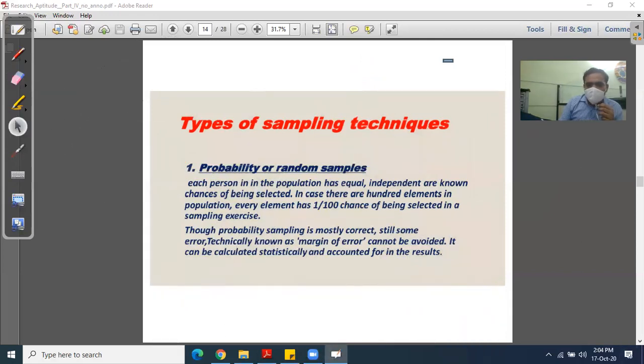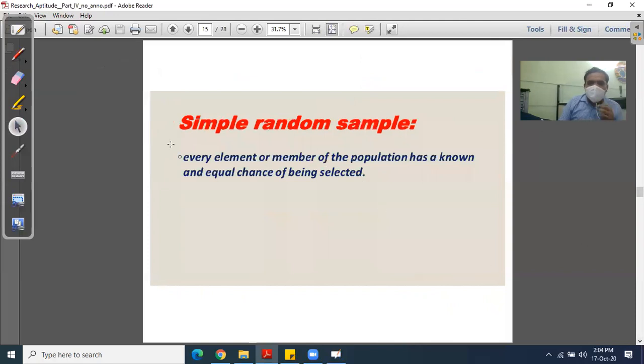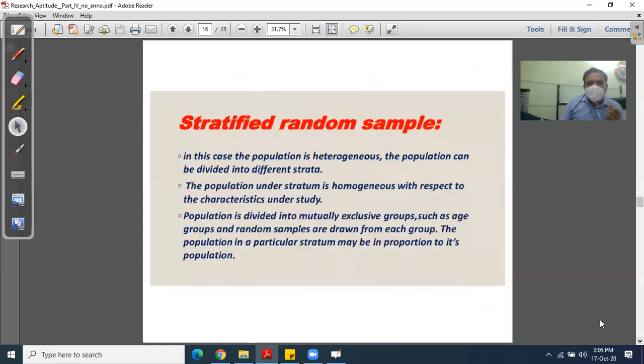Let's come to the next slide. That is simple random sampling. Simple random sampling is when you collect the sample randomly. And the next one is stratified random sampling. What is the core of stratified random sampling?